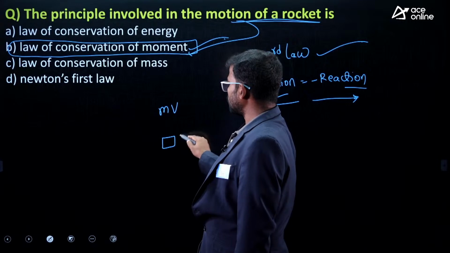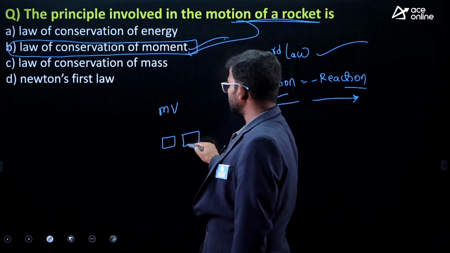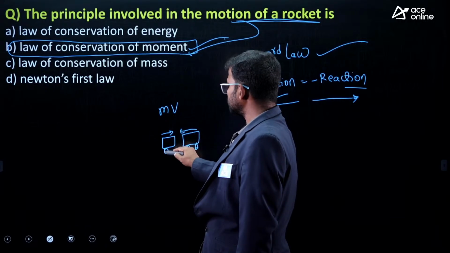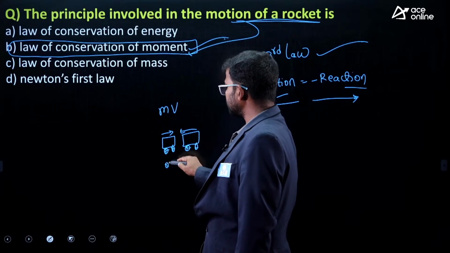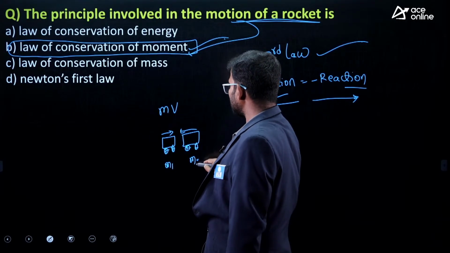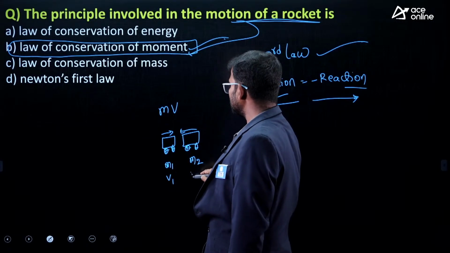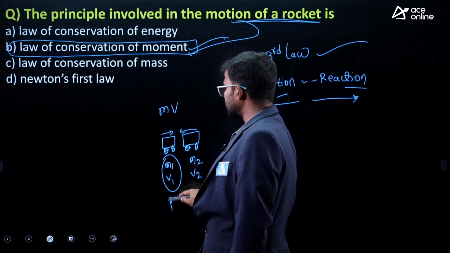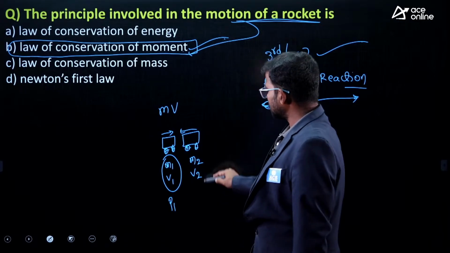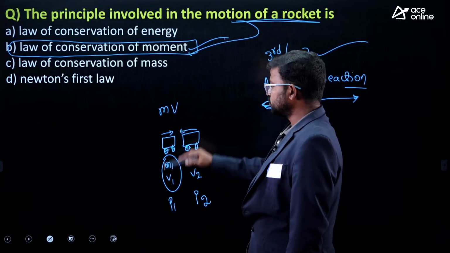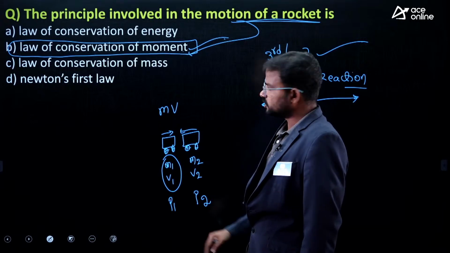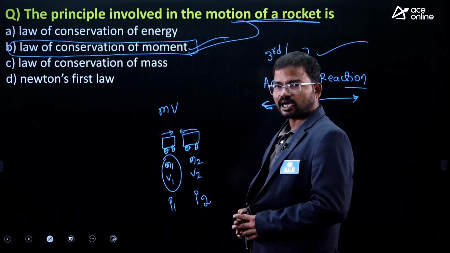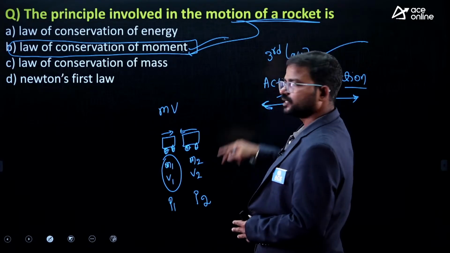Let us consider two objects. These are the two moving objects, and this is the direction of those two bodies. Here it has mass m1 and here mass m2, with velocity v1 and velocity v2. So m1 into v1 is p1, nothing but momentum. Next here also p2. These two are in opposite directions, and opposite means nothing but Newton's third law.